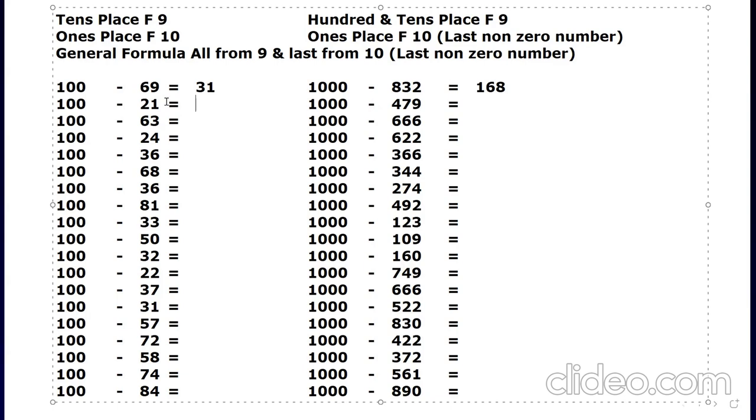Friend of 9 for this is 7, and friend of 10 for 1 is 9. So 2 plus 7 will become 9, and 1 plus 9 will become 10. Clear? Here 4 plus 5 will become 9, 7 plus 2 will become 9, and 9 plus 1 will become 10. Clear? Very good.